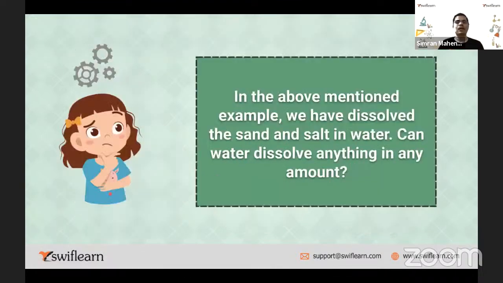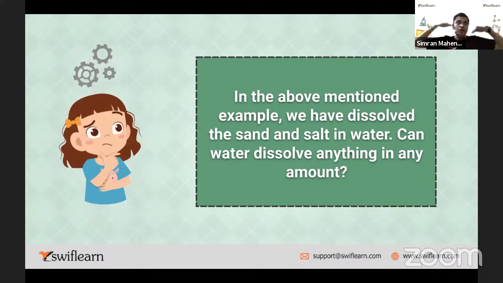Okay. In the above mentioned example, we have dissolved the sand and salt in water. Can water dissolve anything in any amount? Is that possible? Just think about it. Just now, whatever example we discussed, sand and salt are added to water. Now the question comes, can water dissolve any substance at any amount?